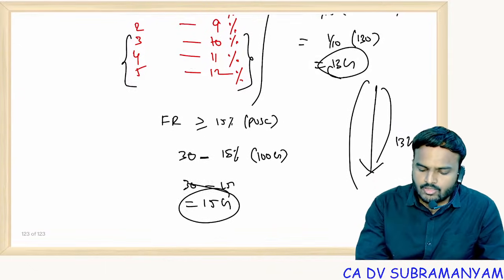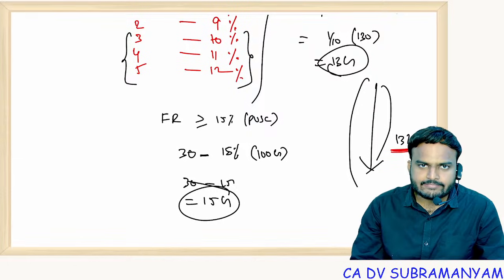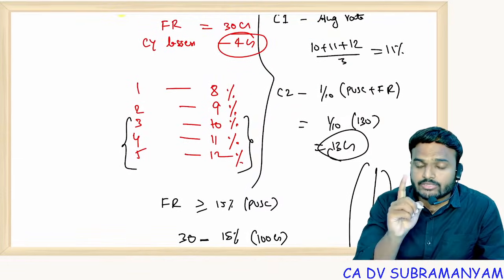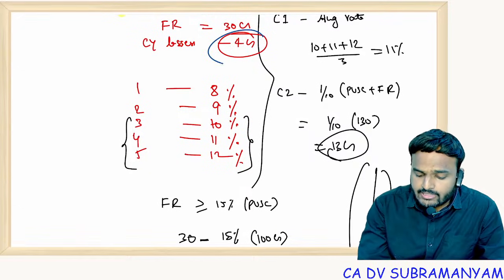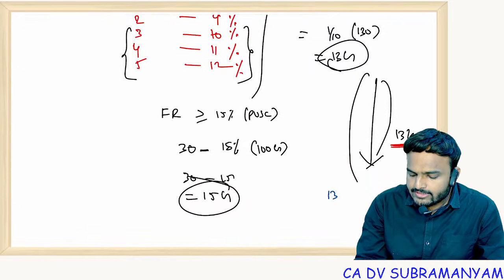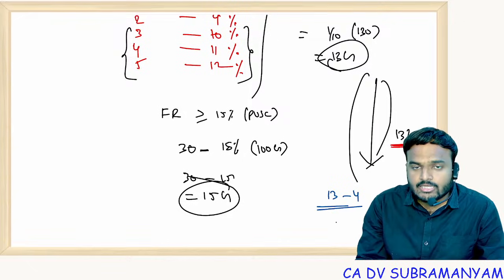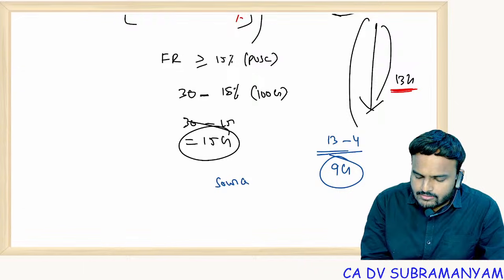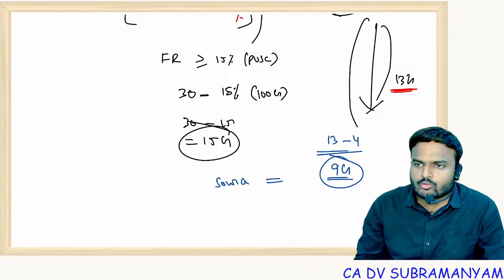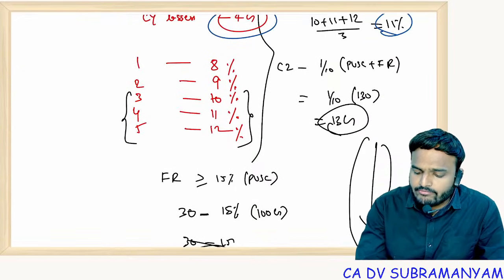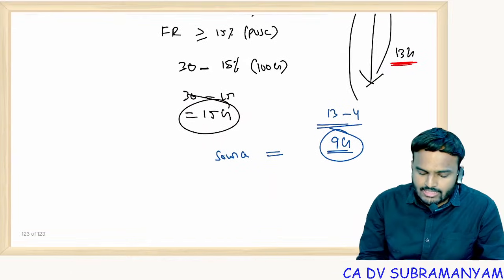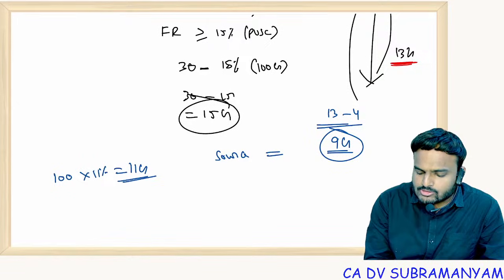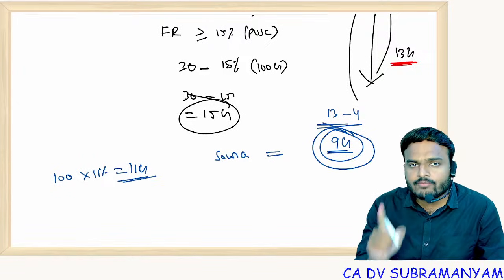Clear? Now once the amount is ready, from that deduct current year loss. Many students are forgetting to deduct current year losses. Deduct 4 crores current year loss. So 13 minus 4, it would be 9 crores. Now for us, the source for payment of dividend is 9 crores, whereas the average rate of dividend is 11%. So 11% means 100 crores into 11%, that is 11 crores, but the source is not permitting you to pay dividend of 11%.